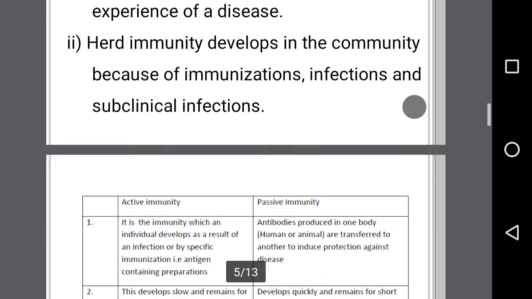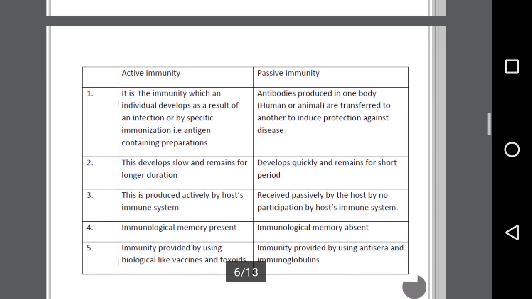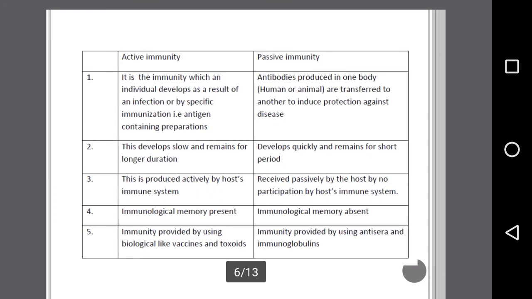Now we are going to see the difference between active immunity and passive immunity. In active immunity, an individual develops immunity as a result of an infection or specific immunization, that is an antigen containing preparation, whereas in passive immunity, antibodies produced in one body are transferred to another to induce protection against disease. Active immunity develops slowly and remains for a longer duration, whereas passive immunity develops quickly and remains for a short period.